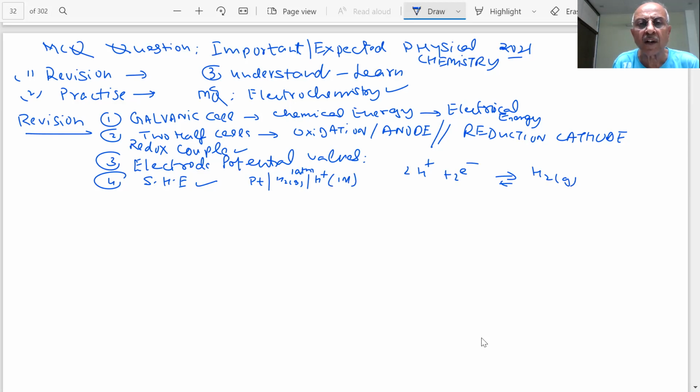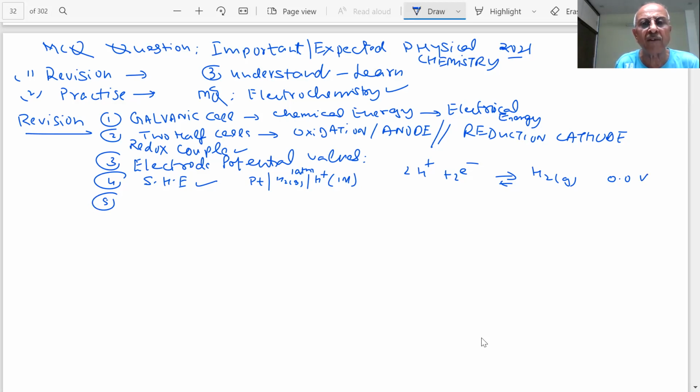You are creating a standard hydrogen electrode, 1 atm pressure, 1 molar H+ concentration, and this is given a value of 0 volts. Is it the actual value of the hydrogen electrode? No, sir. This is only an arbitrarily assigned value in order to compare the standard electrode potentials, using the standard hydrogen electrode as a reference electrode, students.